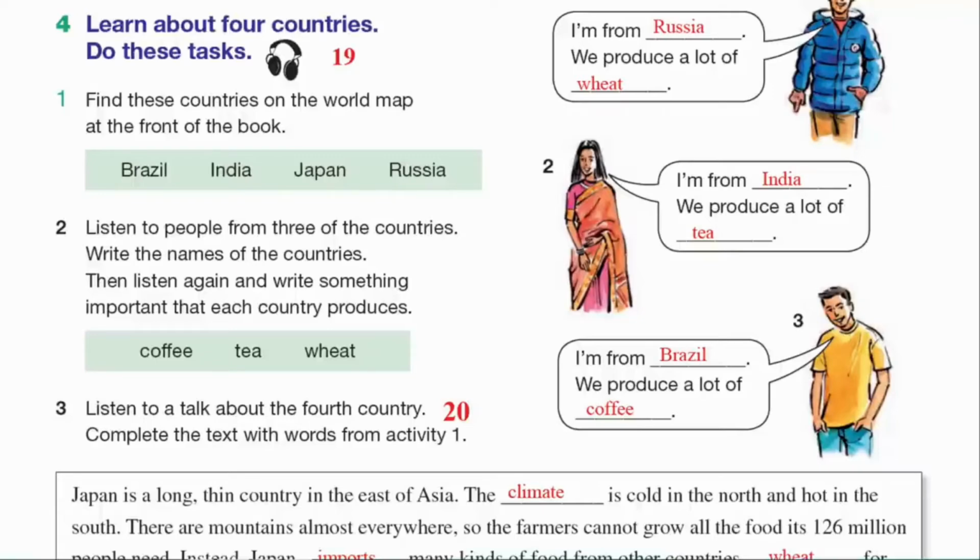The climate is very different in different parts of this huge country, and in the hills in the north it's just right for growing tea. It's very good quality and we export it all round the world. 3. I'm from Brazil in South America. My country is very large, and we produce a lot of different things. Perhaps we are most famous for our coffee, and we export this to countries in every part of the world.